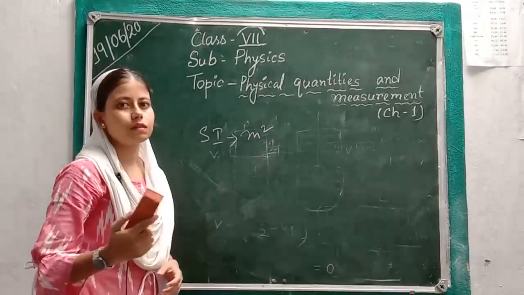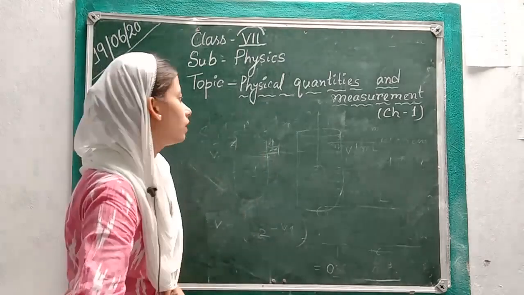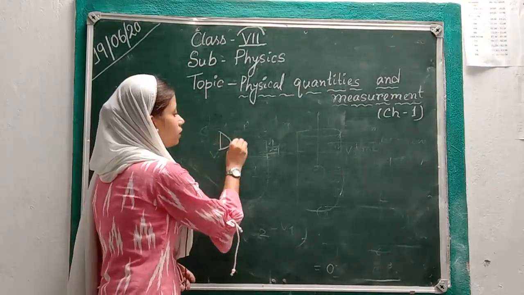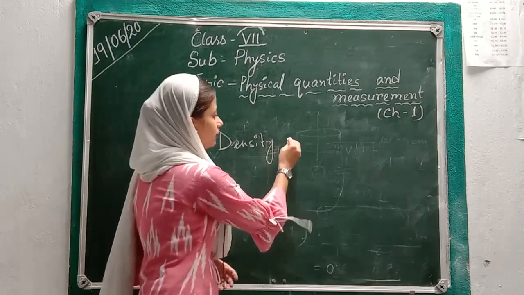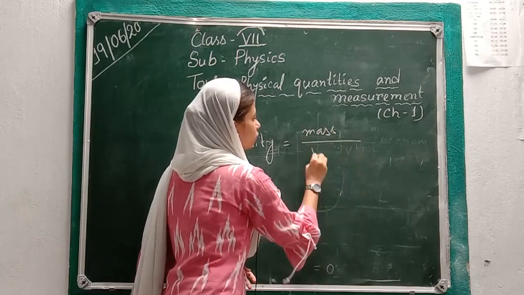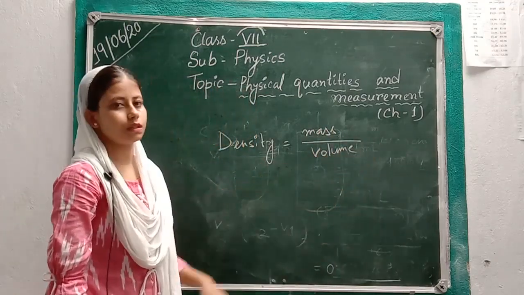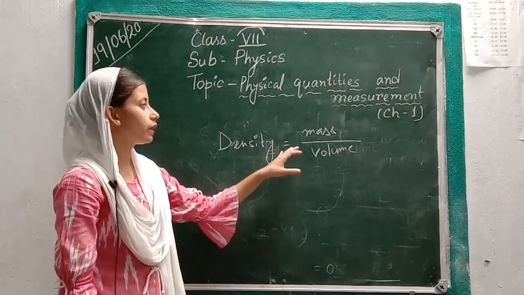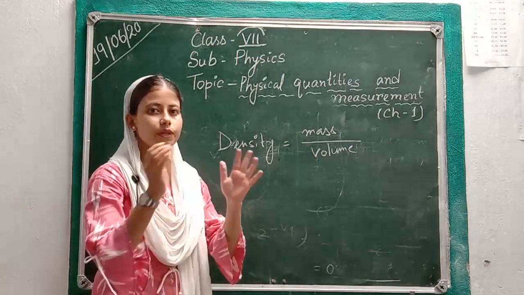Now next is density. So what is density? Density is the mass per unit volume of any object. Like density is equal to mass per unit volume. This is the formula of density. By this formula, we can find out the density of any regular shaped object.